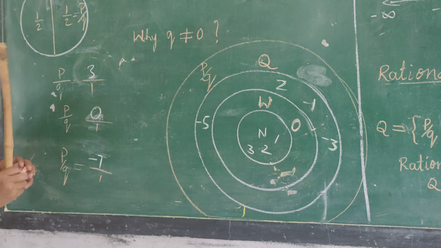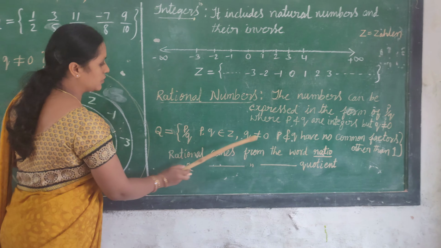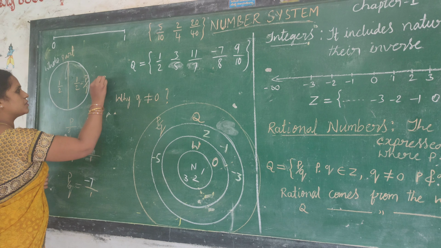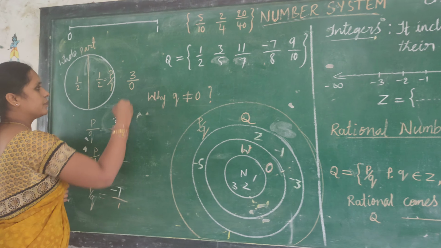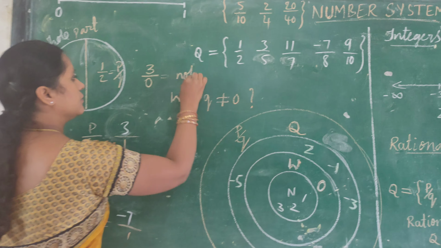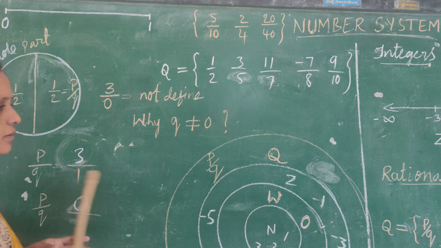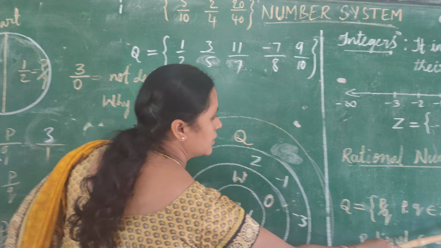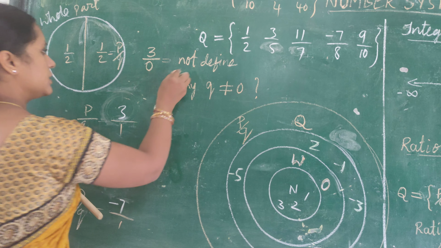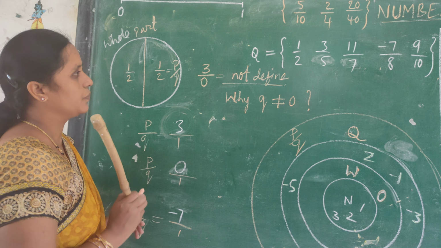Now coming to one condition. Why is the denominator q not equal to 0? Suppose q equal to 0. You can observe this one. 3 by 0. 3 by 0 is not defined. That's why the one condition is the denominator q is not equal to 0. If this is not defined, that's why q is not equal to 0.